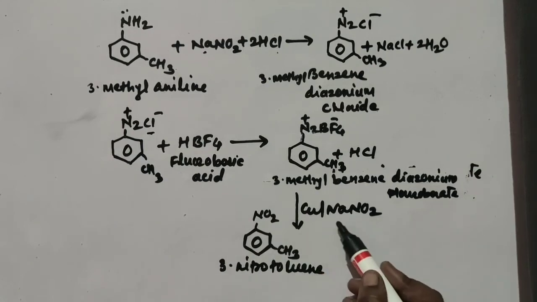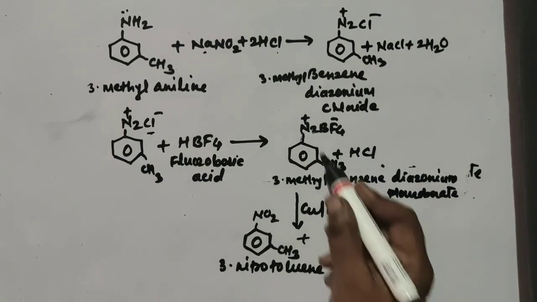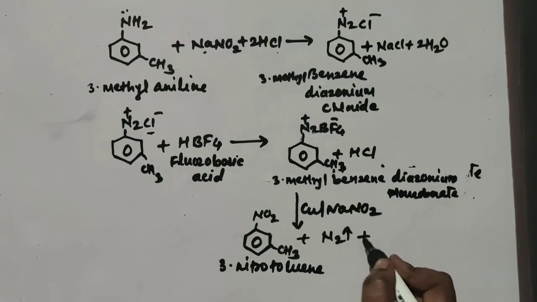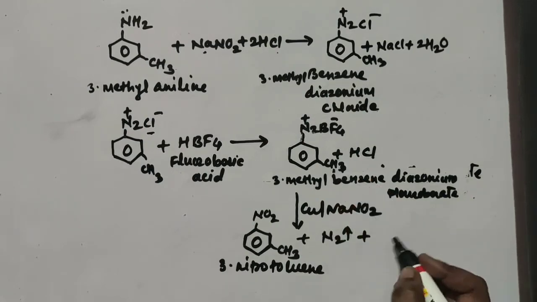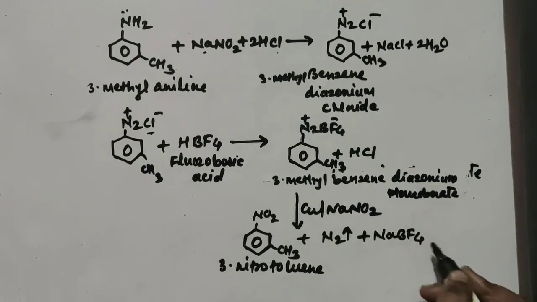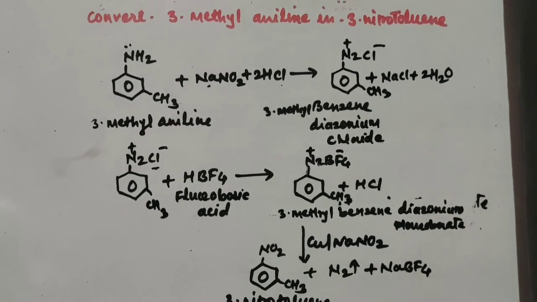What about the side product? The side product is evolution of N2, nitrogen gas, plus one more: Na and BF4 come together to form NaBF4, sodium fluoroborate. So this is the conversion of your 3-methyl aniline into 3-nitrotoluene. The direct conversion is not given in your textbook.